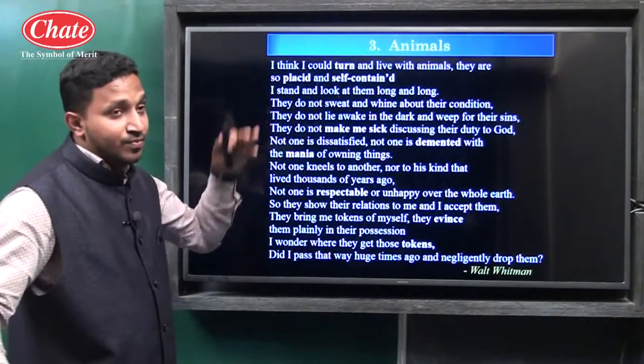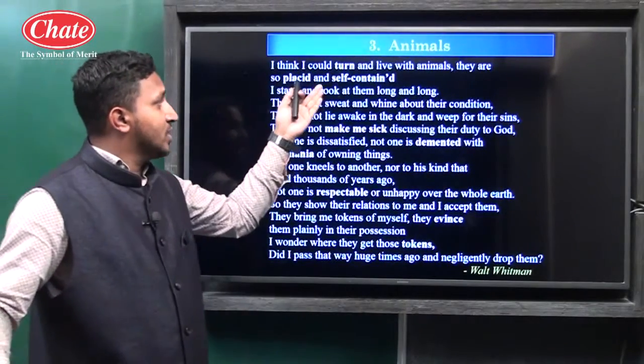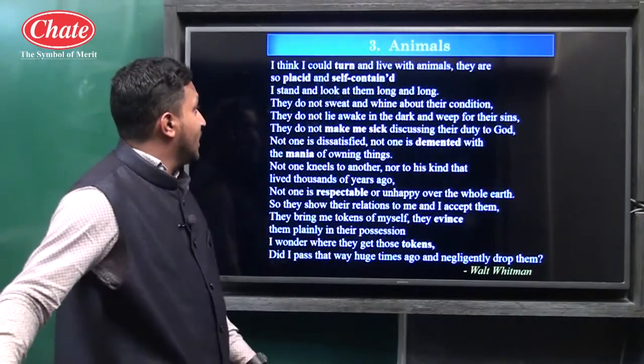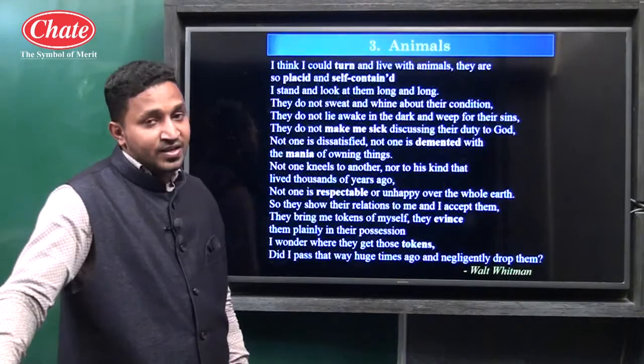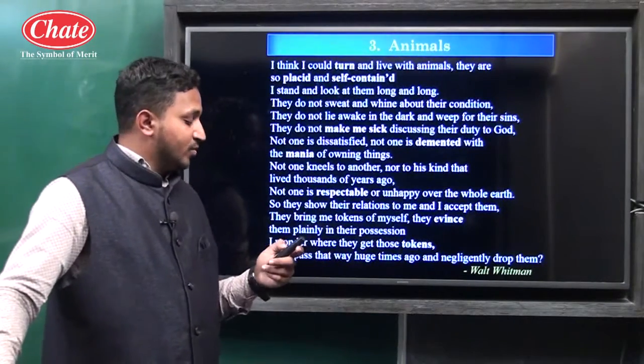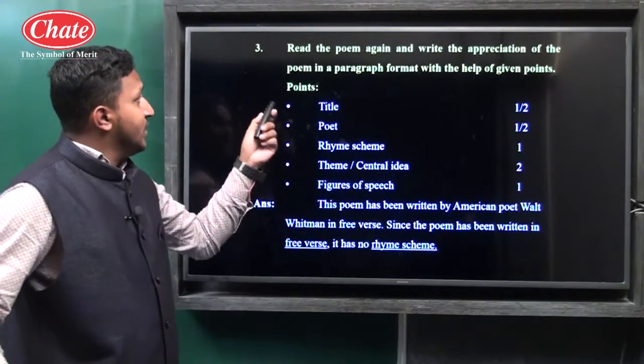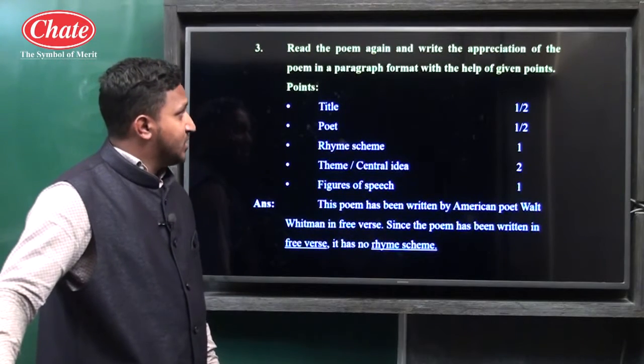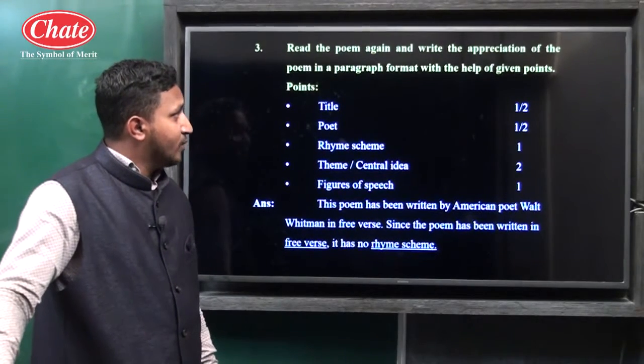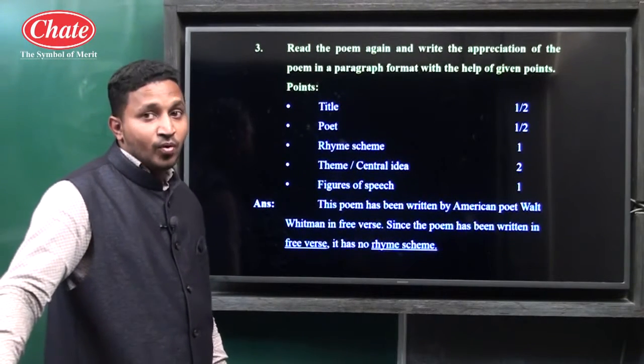So he says in the first line, "I think I could turn and live with animals. They are so placid and self-contained." Okay, so let's move to the appreciation. Read the poem again and write the appreciation of the poem in paragraph format with the help of the given points.